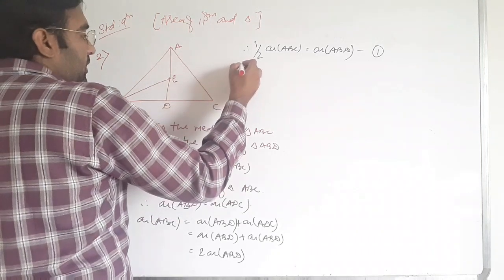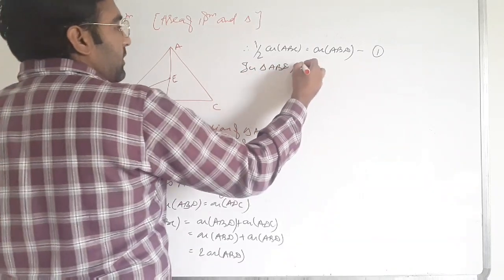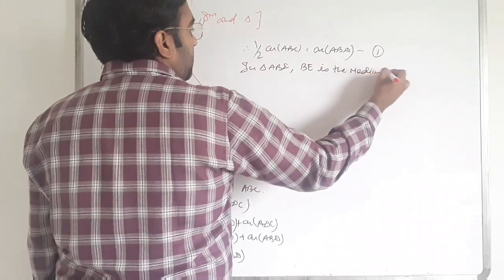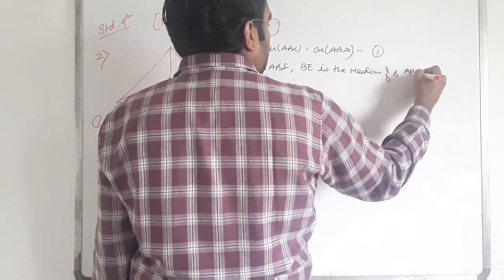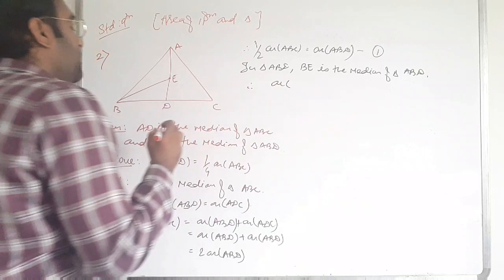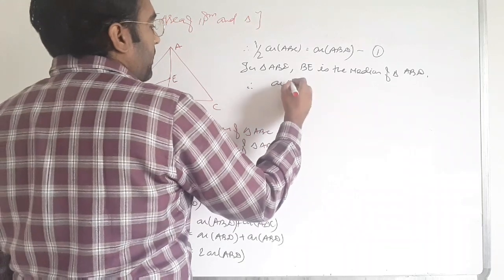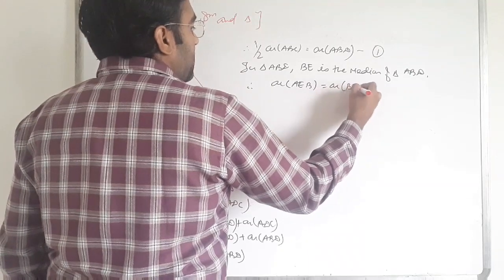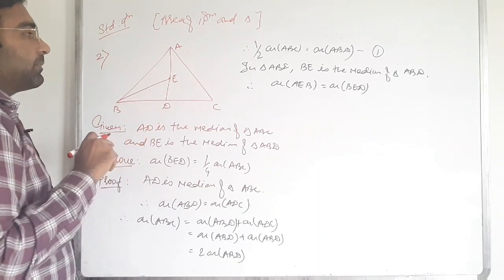Now in triangle ABD, BE is the median of triangle ABD. Therefore, we write that there are 2 triangles, ABE and BED, and area of AEB is equal to area of BED. Clear that? AEB is equal to BED.